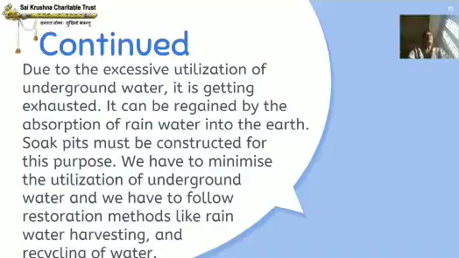And we have to minimize the utilization of underground water, and we have to follow restoration methods like rainwater harvesting and recycling of water.